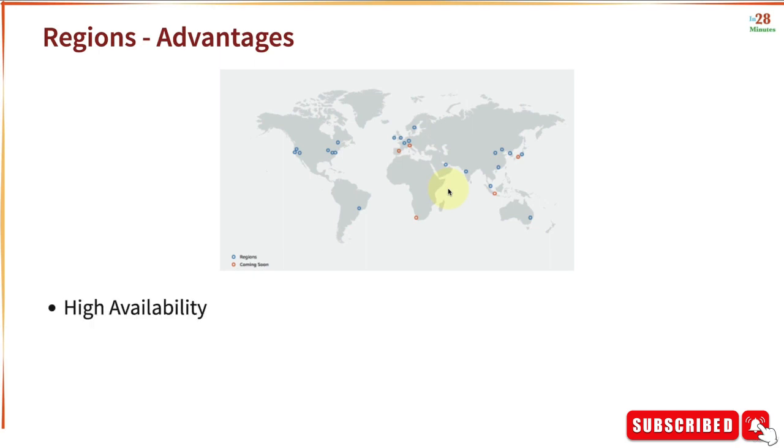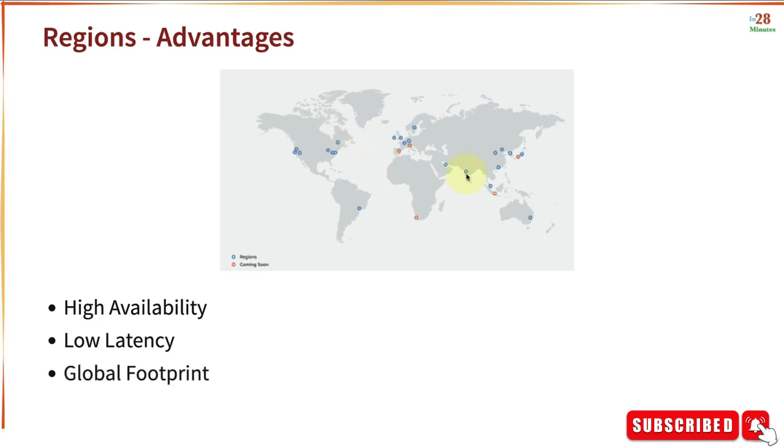Number one is high availability. If you deploy your application to multiple regions around the world, even if one of these regions goes down, you can serve your users from the other regions. Number two is low latency. You can serve your users from the nearest region to them, and therefore they get low latency. If there's a request coming in from India, you can serve from Mumbai. If there's a request coming in from somewhere in Europe, you can serve from the London region. And if a request is coming in from the United States, you can probably serve it from one of the regions in the United States.